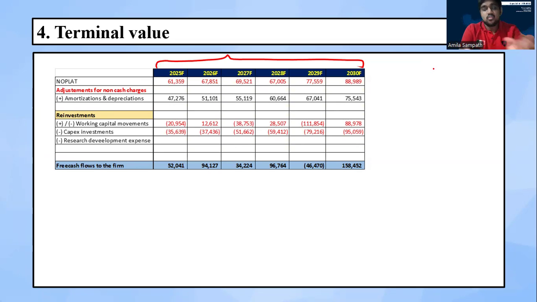Okay, because forecasting the financial statements, as I told you, we need to consider many factors. Therefore, whatever type of company, whether growing or mature, it is not possible to forecast financial statements beyond, at minimum, 10 years.